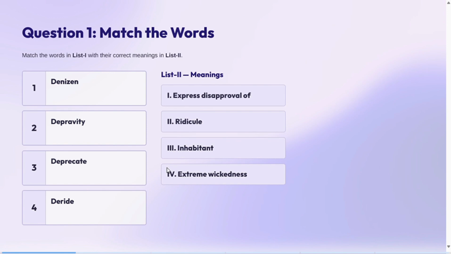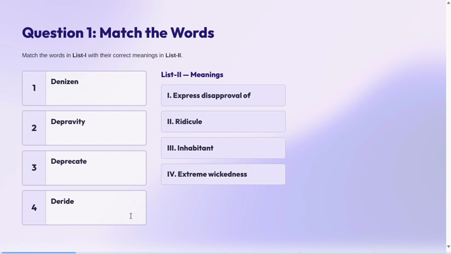Wickedness means when you do something wrong deliberately, आप कुछ जानबूझ के कुछ गलत करते हैं, that will come in wickedness. And extreme wickedness, आप कुछ ज्यादा ही गलत कर रहे हैं, so that will be depravity. Then next is deprecate. Deprecate means to express disapproval, right? And यहाँ पे पहले ही लिखा हुआ है express disapproval of.